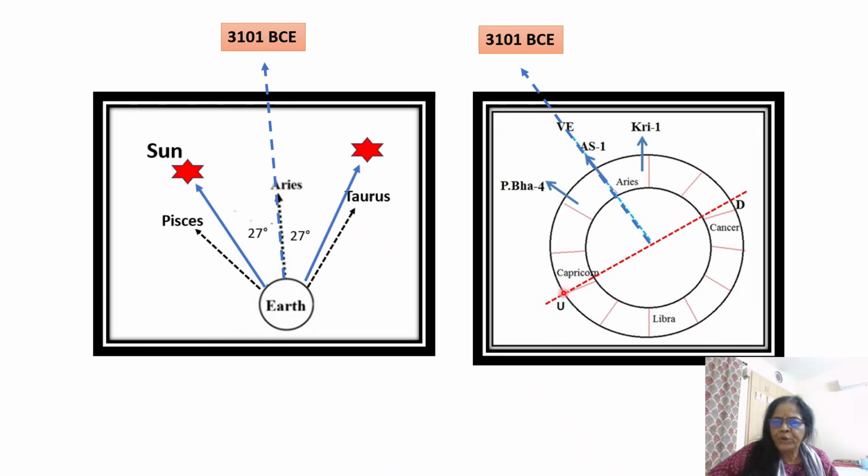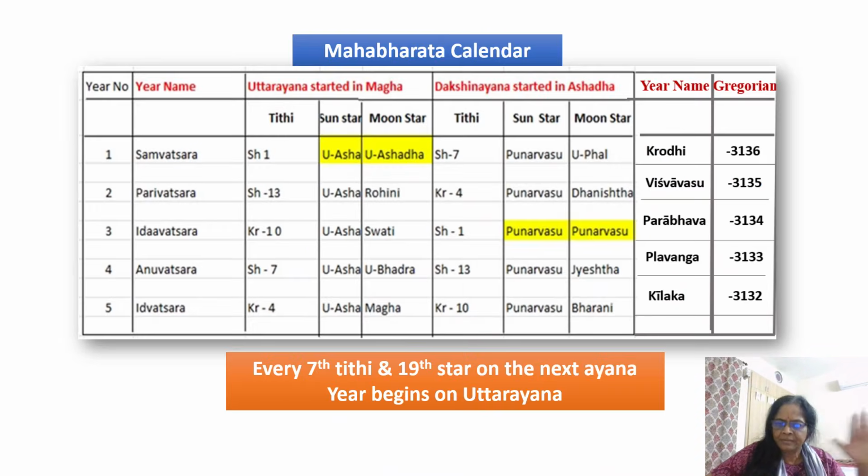So I am showing you this Uttarayana beginning because that was the beginning of the year in the 5-year Yuga. For them, the year started only in Uttarayana, not in Chaitra or any other place. So when we are simulating it, it should coincide with 0 degree Makara Rashi. So this is the calendar I created using the simulator software for the year 3136 BCE, because without the year you cannot create the calendar.